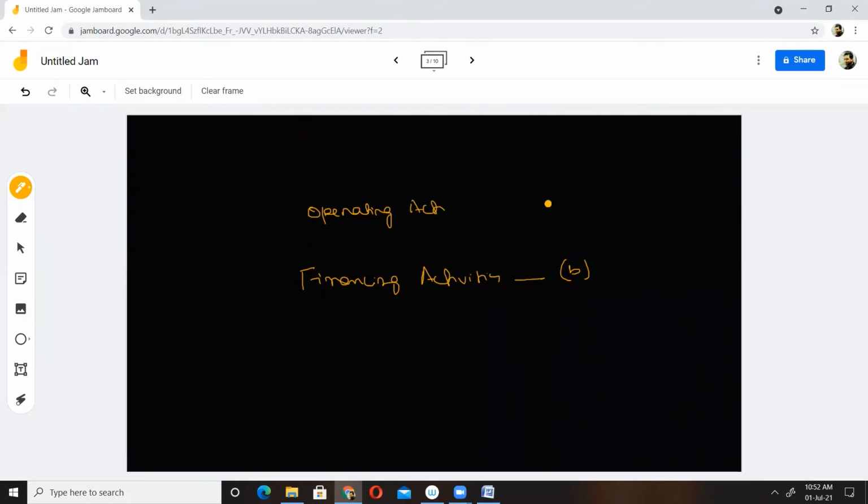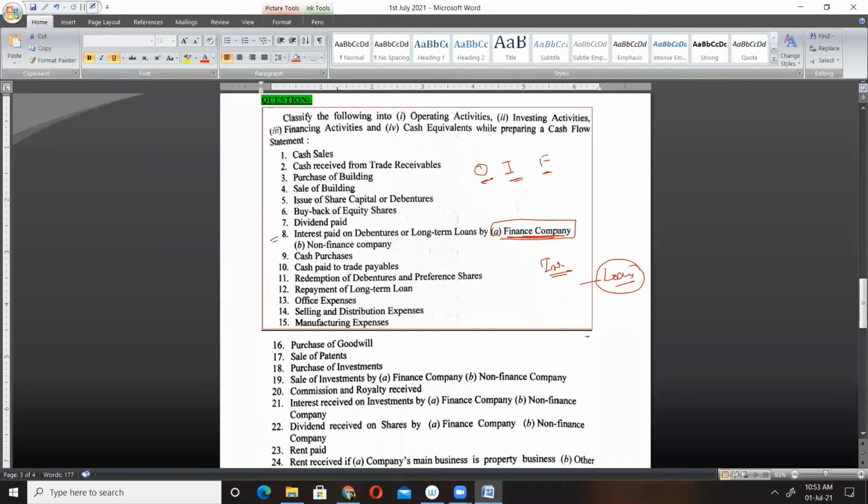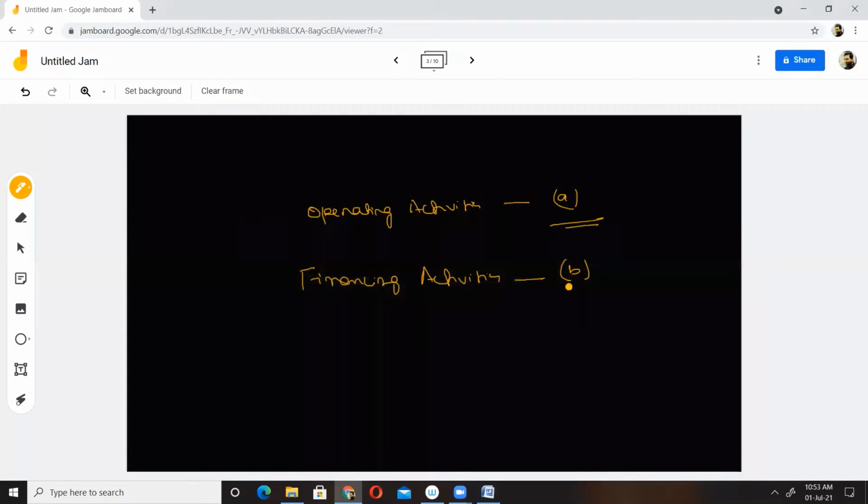Yes, sir. Operating activities. Good. So for A, finance company means the day-to-day activity of this business is to take loans or provide loans, earn interest and pay interest. So for a finance company, interest paid on debentures or interest paid on long-term loan is a day-to-day activity, and hence it will be operating activity. Clear? A will be our operating activity, and for B it will be financing activity.